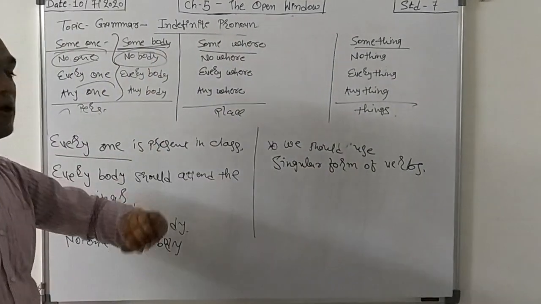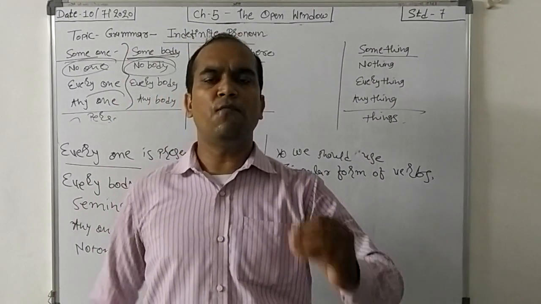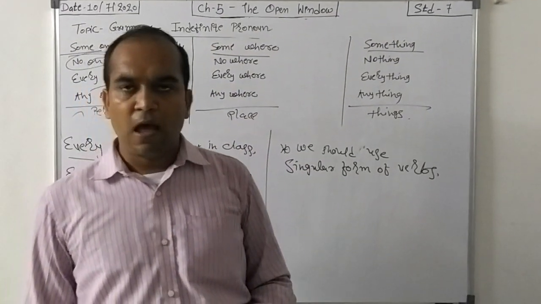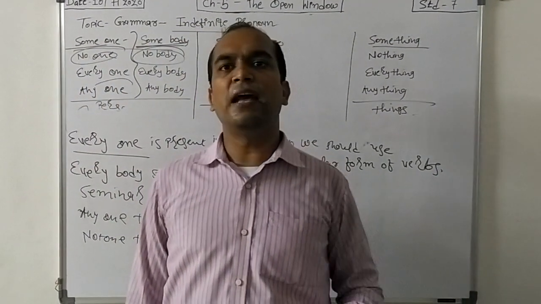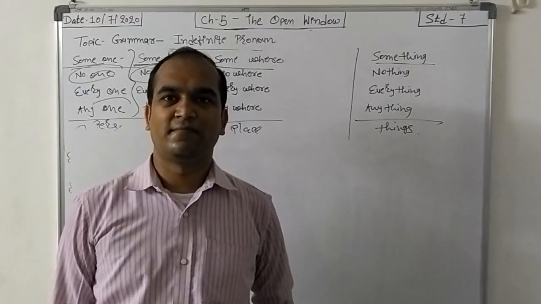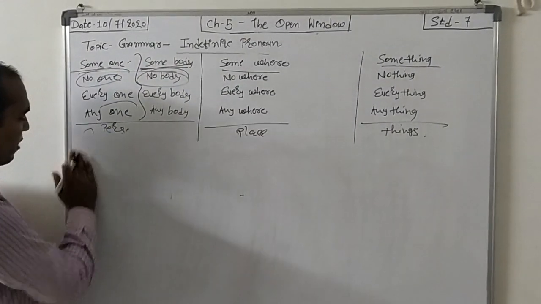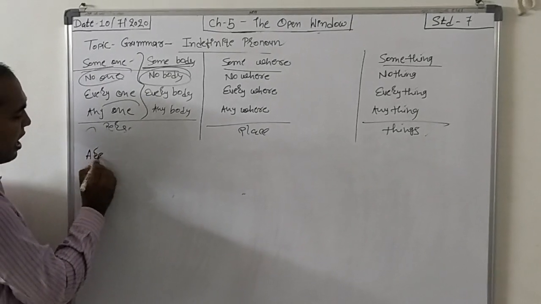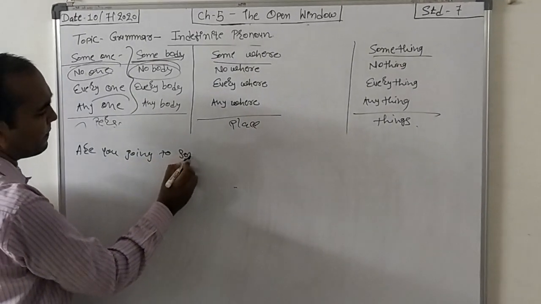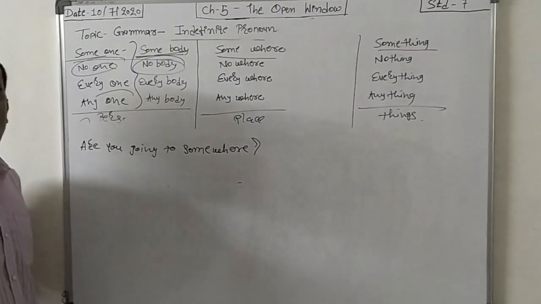I hope you understand very well. Now the thing is somewhere. So what are we using somewhere for? Suppose we ask a person, where are you going? Are you going somewhere? So what did he answer? Yes, I am going somewhere. So students, we are using somewhere for place. If I am asking you, are you going somewhere, then if he or she is going, he or she will reply, yes, I am going to so and so place.